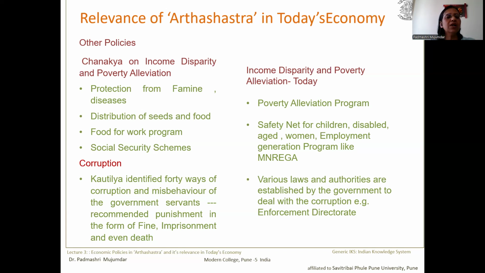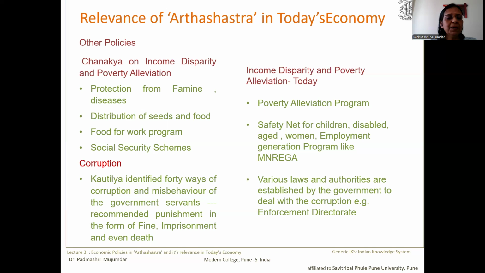Now, if you focus your attention on Kautilya's policy on corruption, you would observe that similar punishment is there in today's world also. Kautilya, as you know, identified 40 ways of corruption and misbehavior of government servants.